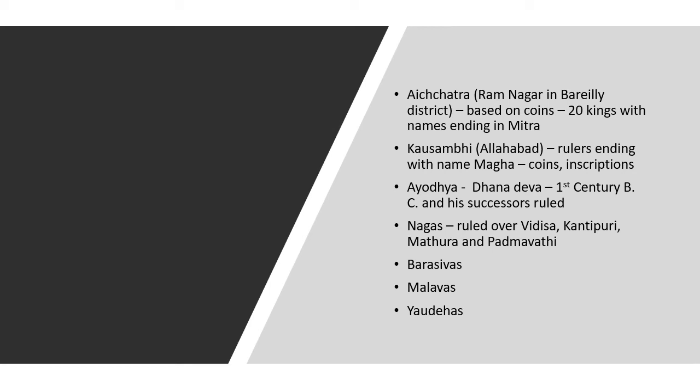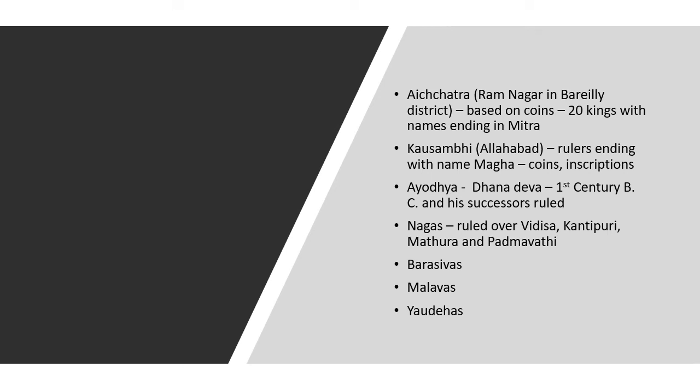It is said that this Aichatra was a separate province ruled by a group of rulers who had names ending with Mitra. Likewise, Kausambi, again in Uttar Pradesh, in Allahabad. Kausambi is the old name of Allahabad. Rulers ending with name Maha, coins and inscriptions have been found in this region where the names of the rulers end with Maha. So it is identified that Aichatra, Kausambi, they were all independent kingdoms ruled by independent families.